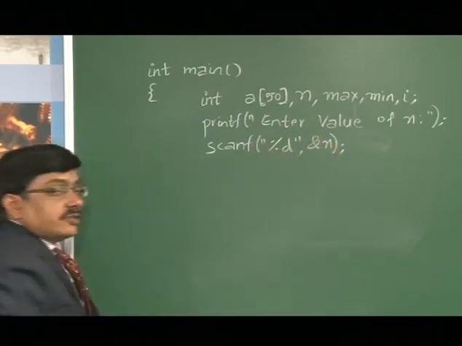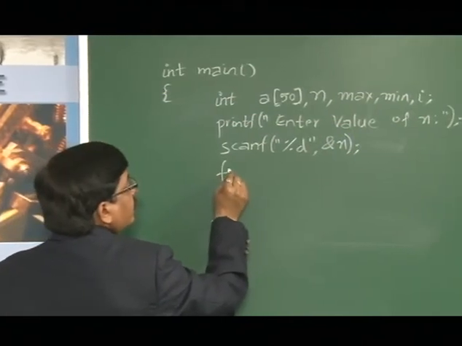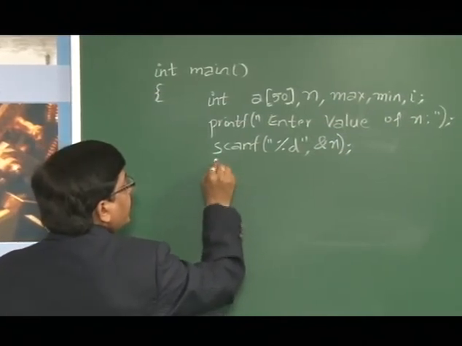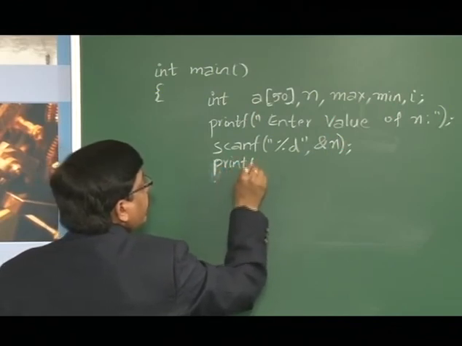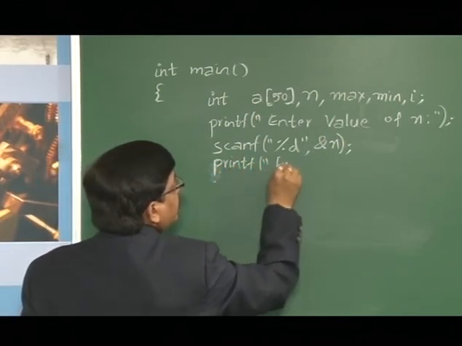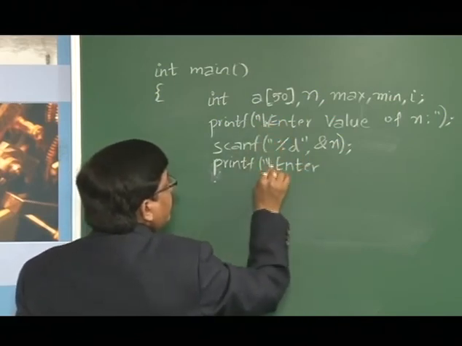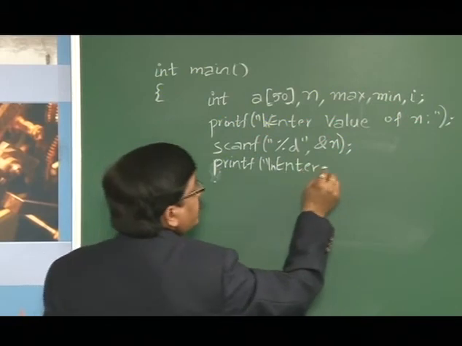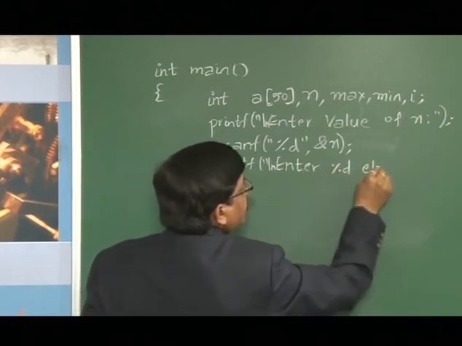After that we read all the n elements of an array using the looping construct. Before that I can have a display message requesting: enter the n elements of an array. Wherever possible, try to format the output in a neat fashion. So, enter percentage d elements of an array.